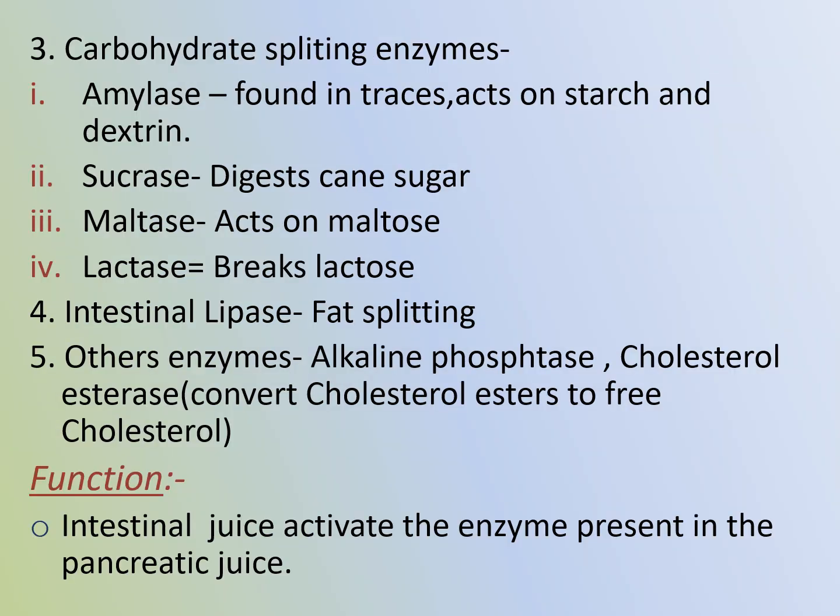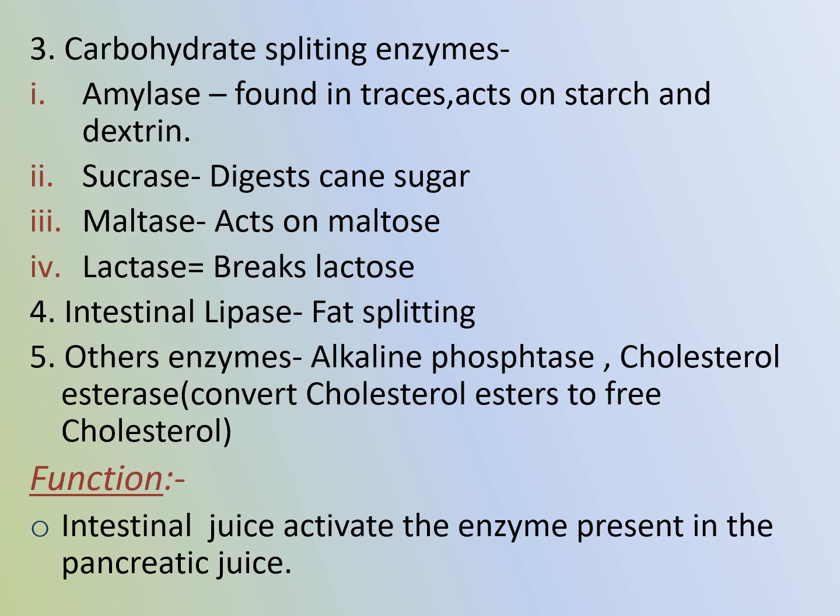Third one is the carbohydrate splitting enzymes. First one is the amylase, found in traces and acts on the starch and dextrin. Second one is the sucrase, which digests cane sugar. Third one is the maltase, which acts on the maltose. And fourth, lactase, it breaks the lactose.